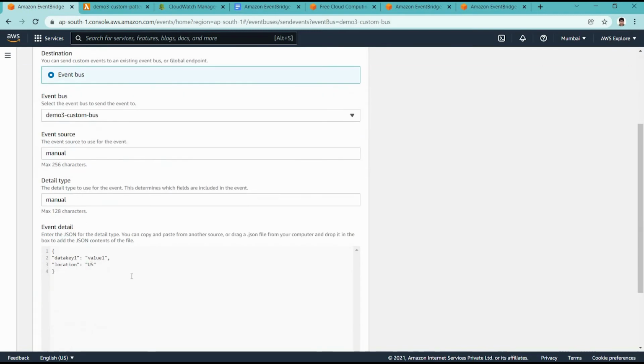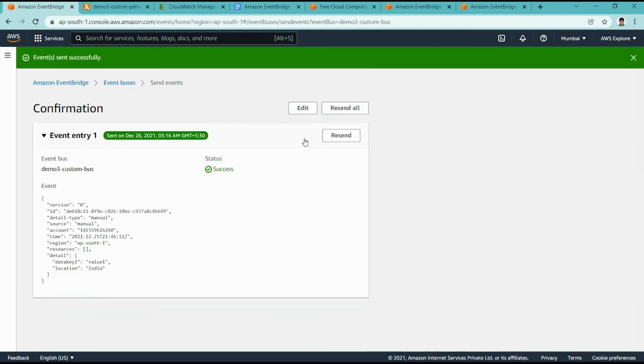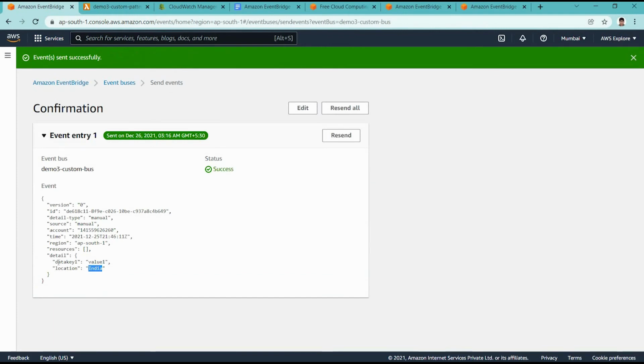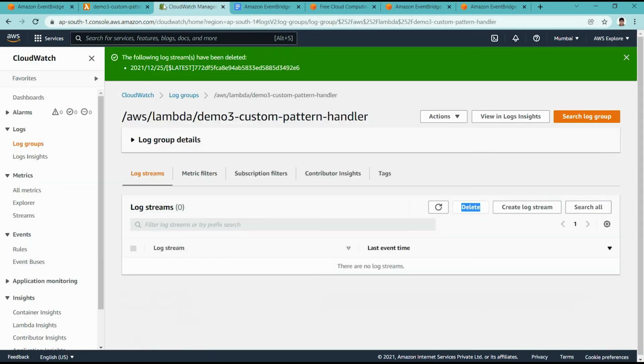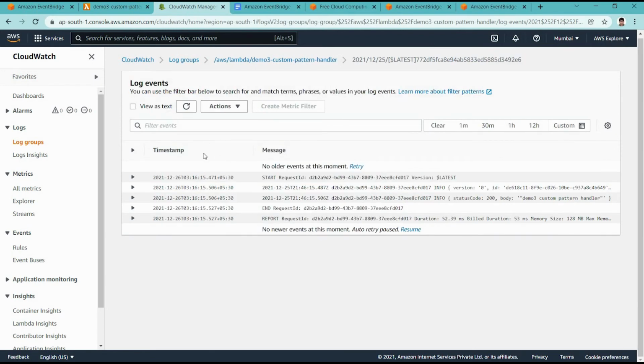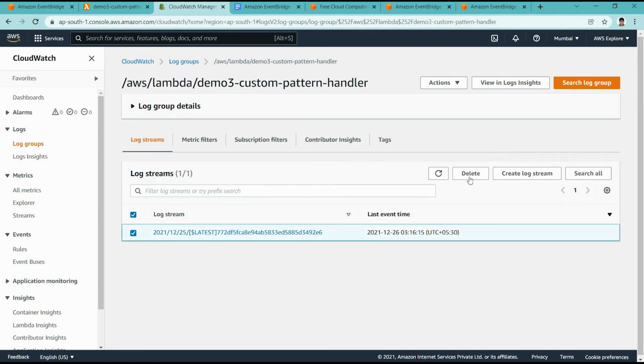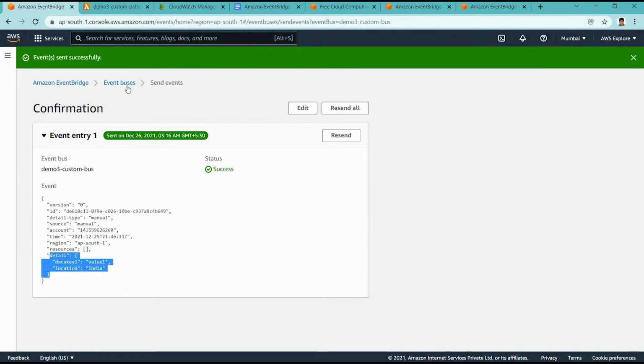Okay, so now if I change this to India, then it should call. I sent it, so now it should have some logs, because now we changed that to India, right? Then location India, that detail pattern matches here. So let me refresh the logs. Here we go, we got the logs here. So it means it is calling. That's great. So this is how we have created custom rules, location India matching, so that is why it's called.